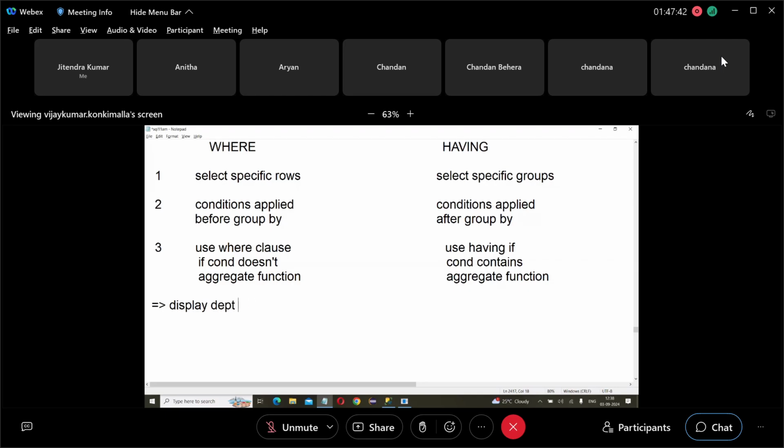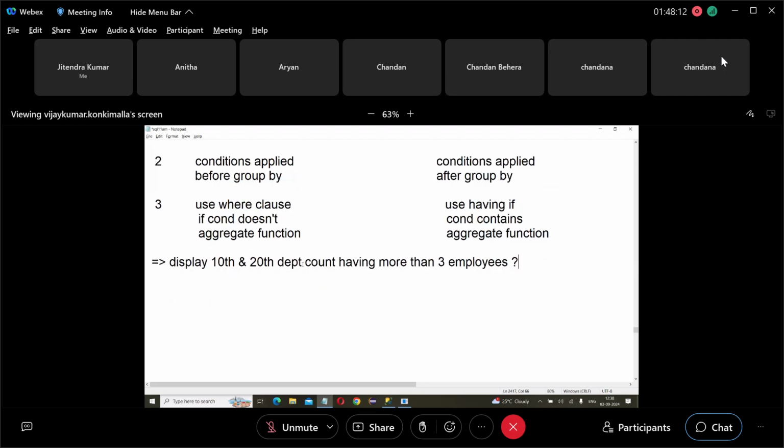Suppose I want to display the 10th and 20th departments' count, having more than 3 employees. Display the 10th and 20th departments, count having more than 3 employees. In 10 and 20, which department is having more than 3 employees? I want to show that department. So how to write this query?